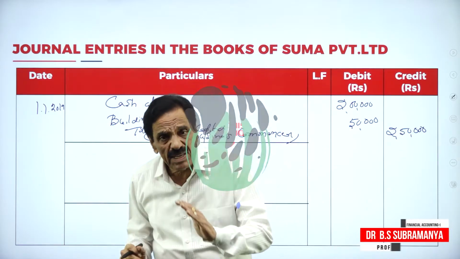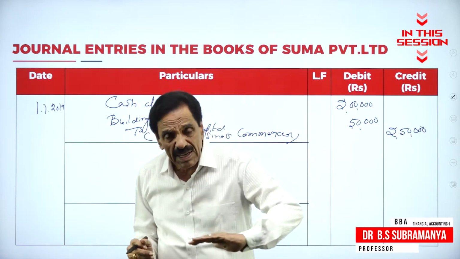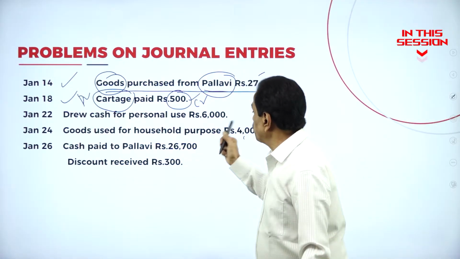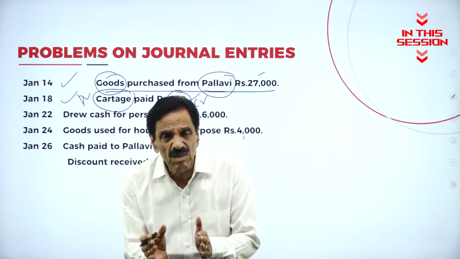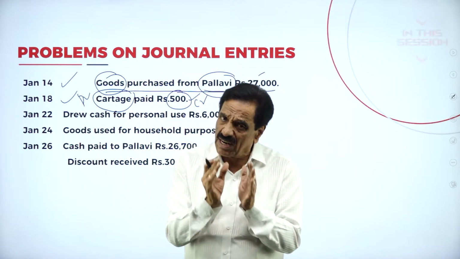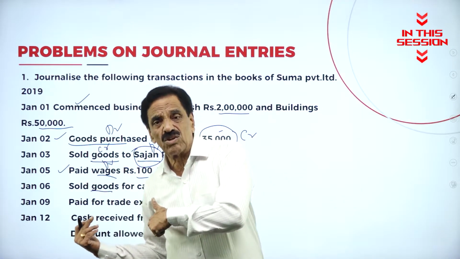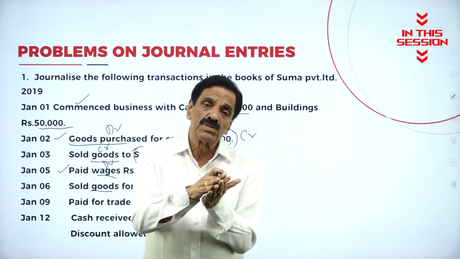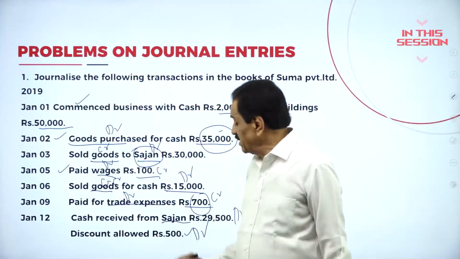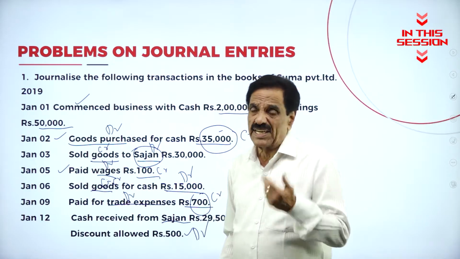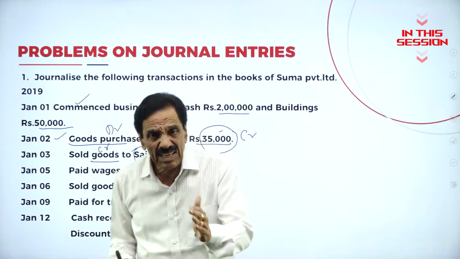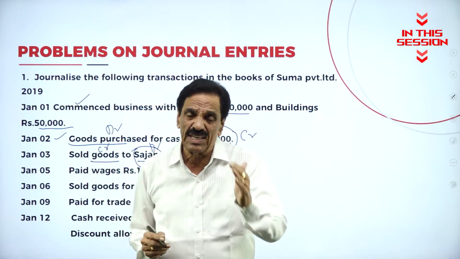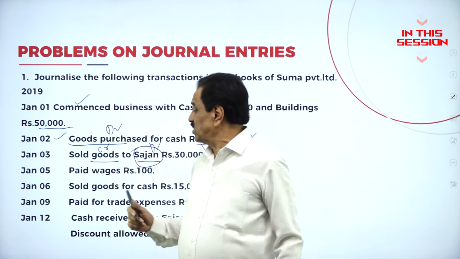So what is coming in? Cash is coming in. Building is coming in. What's the entry? Cash account debtor. Due cash for personal use. Anything drawn for personal use is called drawing. Which are the two types of accounts we can involve here? One is the goods, one is the cash. Goods comes in and is also a real account. Who is the giver? Sajan account. His account should be credited. What's the entry? Sajan account debtor 30,000 to sales account.